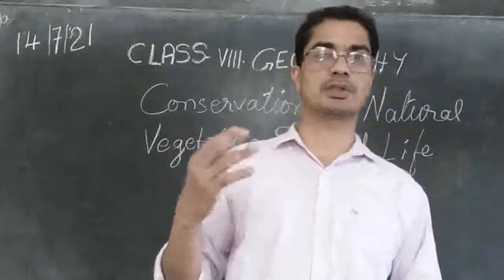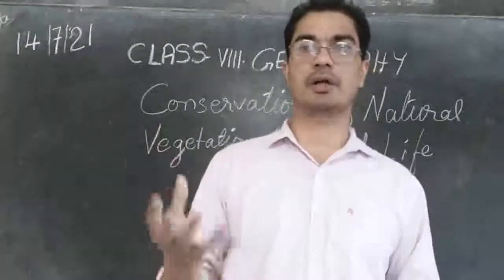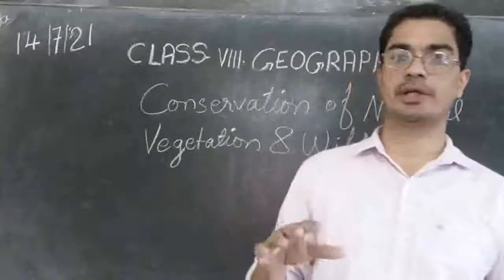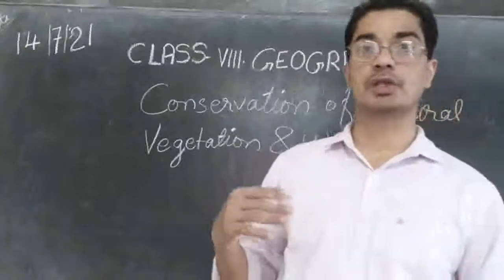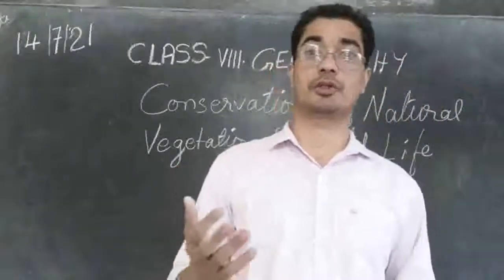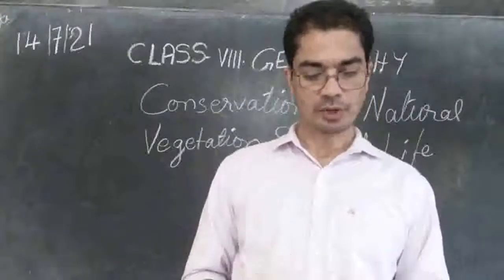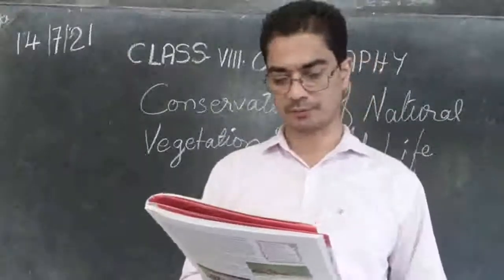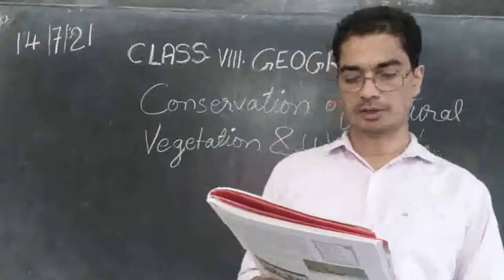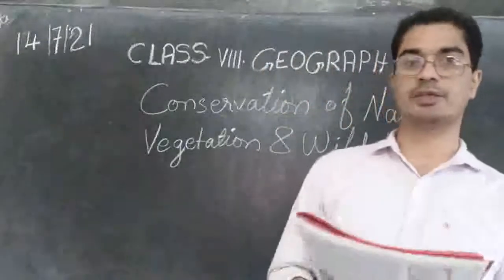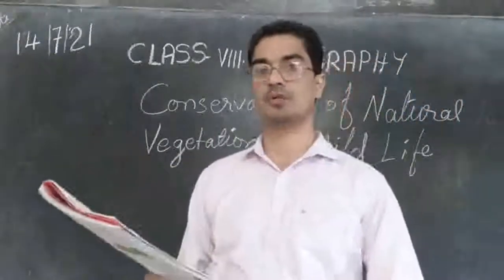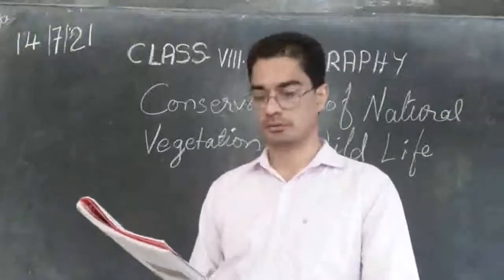We should preserve them and try to increase them. Instead of destroying and reducing, we must increase the trees and the animals. We should not destroy any of these things. And we can see some activities given there, about what we need to learn more.